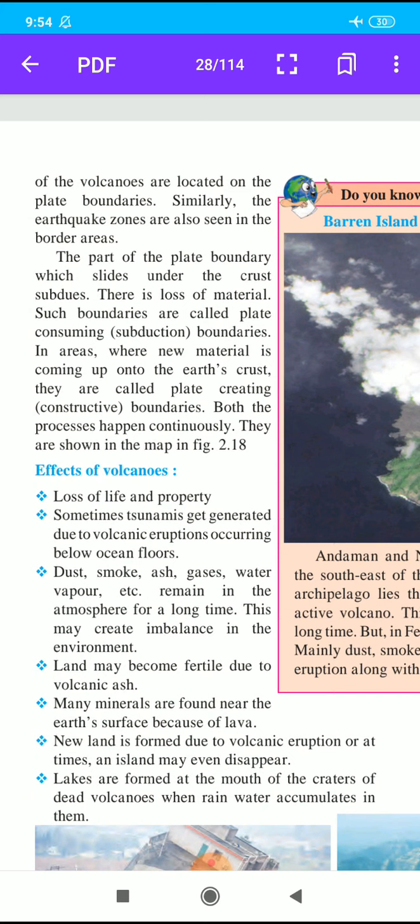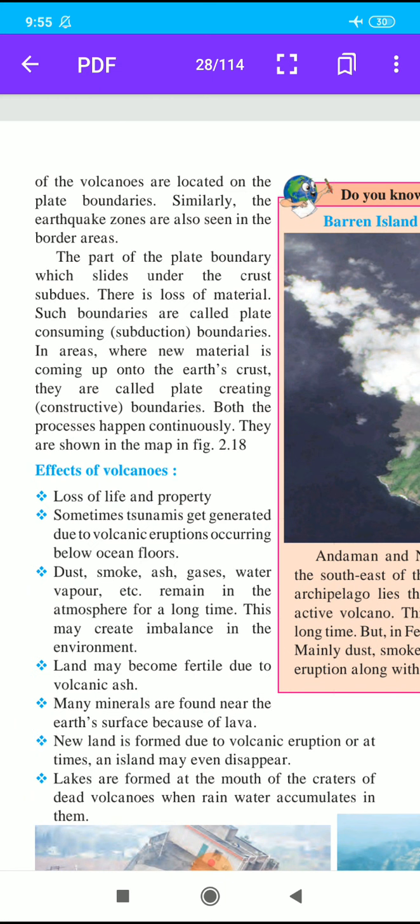You know, student, sometimes tsunamis get generated due to volcanic eruptions occurring below ocean floors. Dust, smoke, ash, gases, water vapor, etc. remain in the atmosphere for a long time after the volcanic eruption. This may create imbalance in the environment. Then pollution occurs.